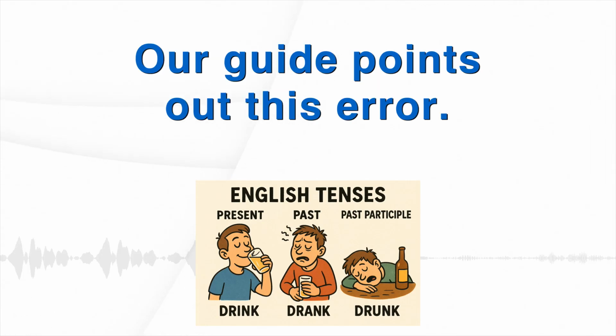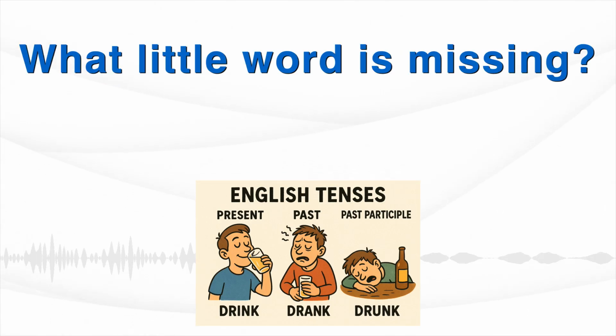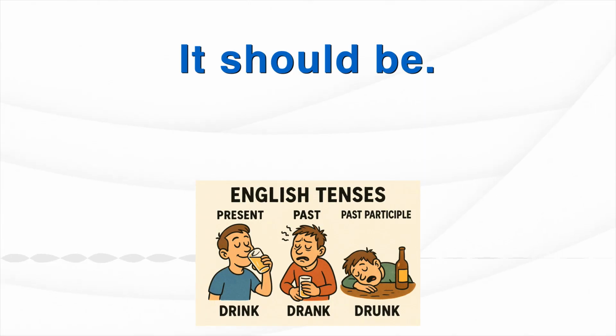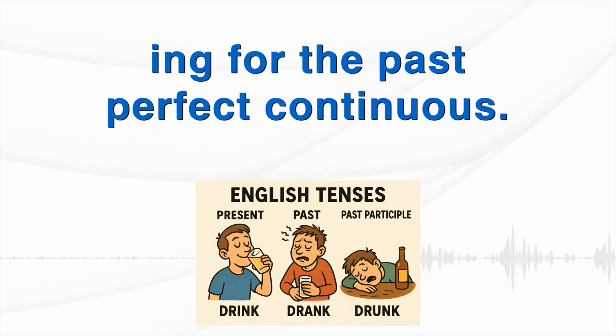Our guide points out this error. I had working hard, so I felt very tired. What little word is missing? It's been. It should be, I had been working hard. You need had plus been plus ing for the past perfect continuous.